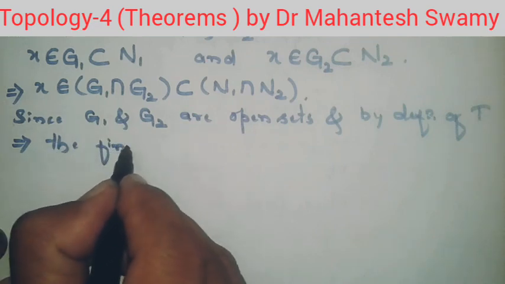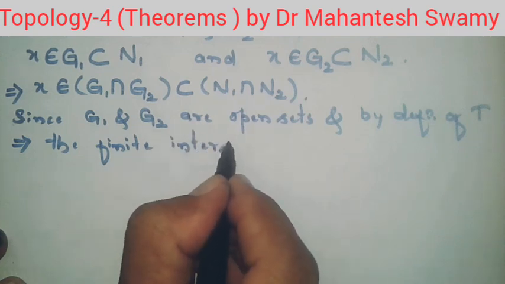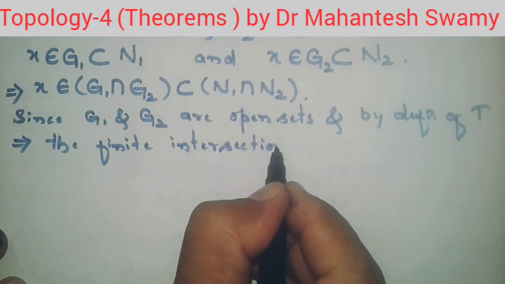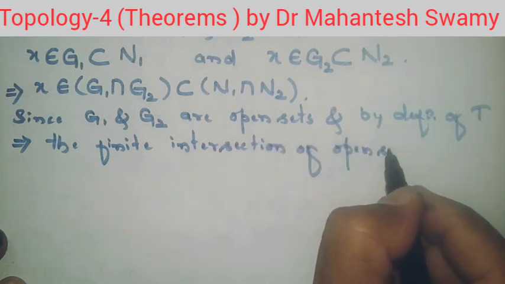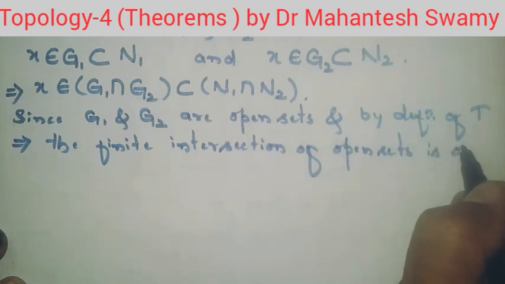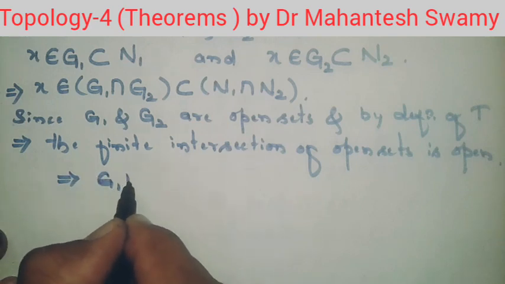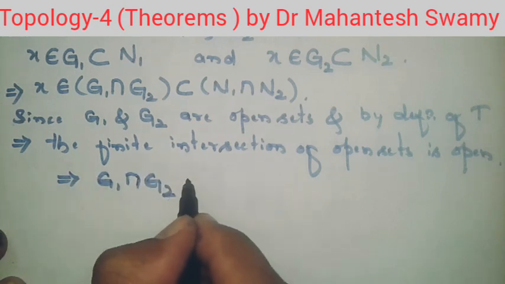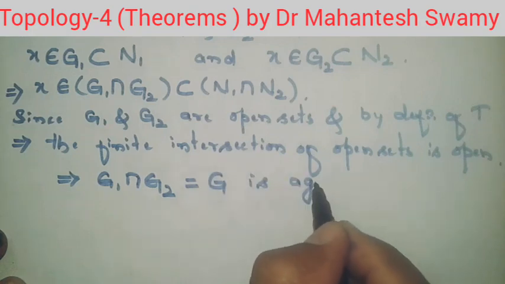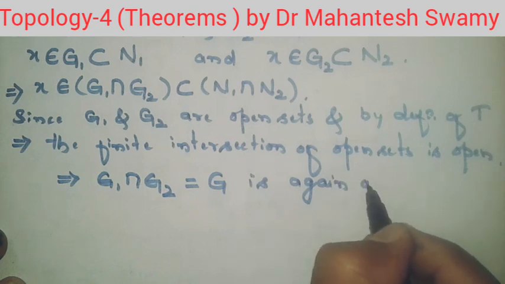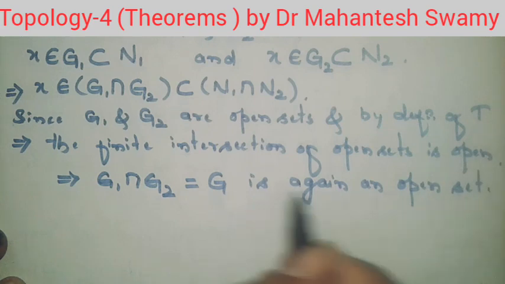The third property in the definition of topology tells us this. So this implies G1 intersection G2 is equal to, say, G, which is again an open set. So this is a very important observation we have to make here.